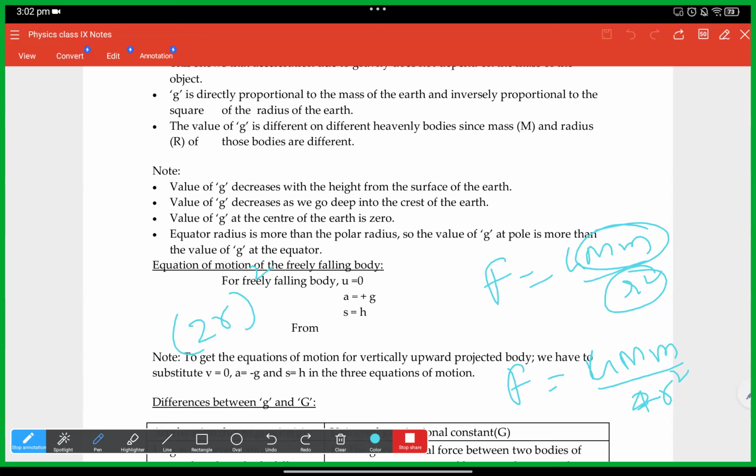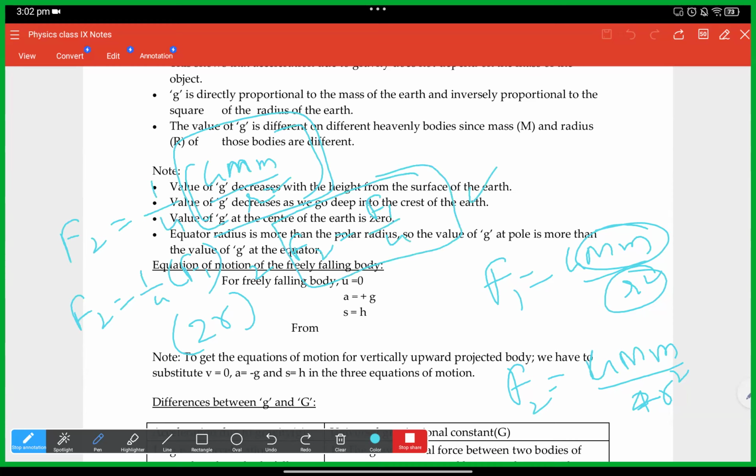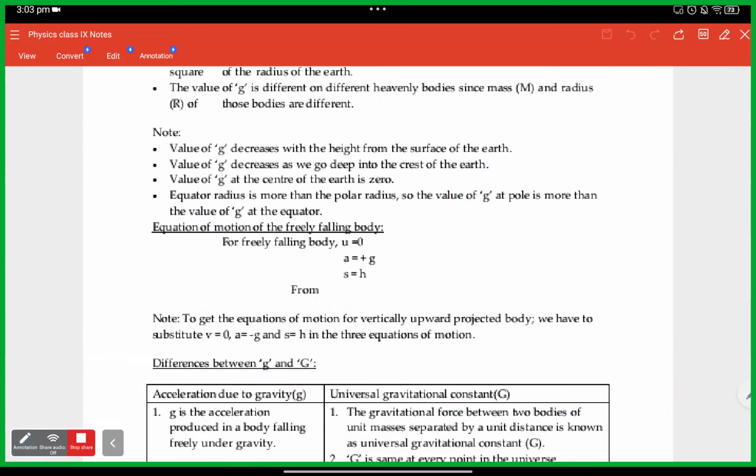Now this equation is F2 and the earlier one is F1. I can write F2 as 1 by 4 into G capital M small m by R square, and G capital M small m by R square is nothing but F1. So F2 is equal to 1 by 4 F1, which I can write as F2 is equal to F1 by 4. Understood, right? Similarly, if the distance is halved, the force will become 4 times, because the square is there. Yes, sir, I understood.